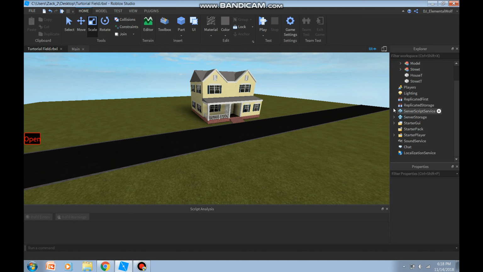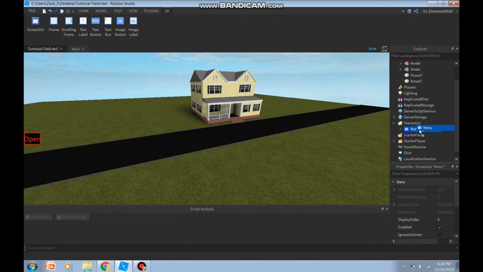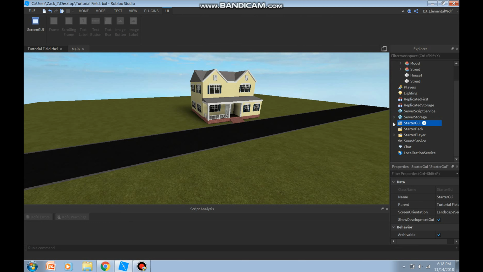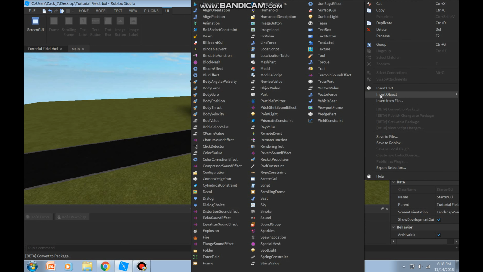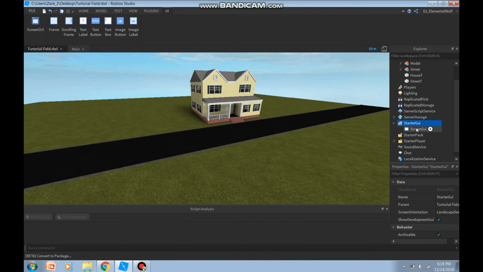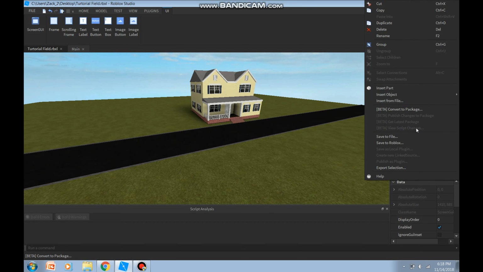So now, I'm gonna take this starter GUI. I might just throw it in storage. Okay, so at your starter GUI right here, right click, insert object, and we're gonna insert a screen GUI. Right here. So from here, we're gonna change the name to menu, because that's what we're making.